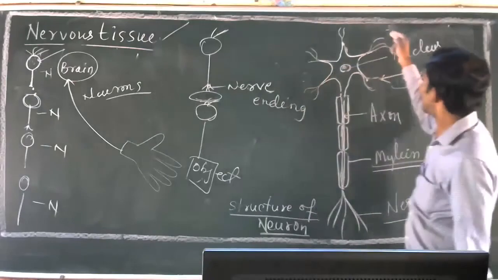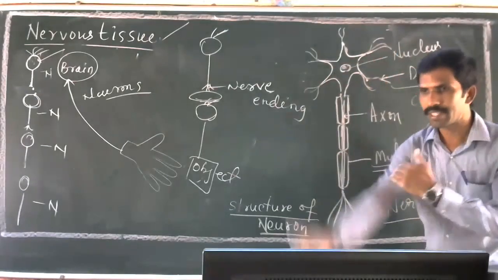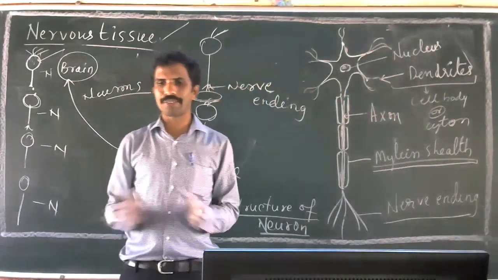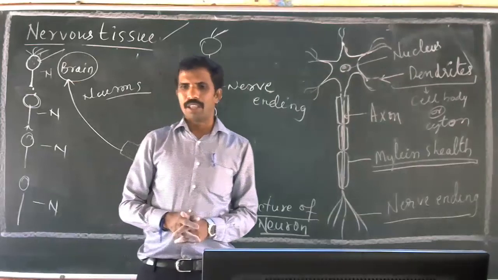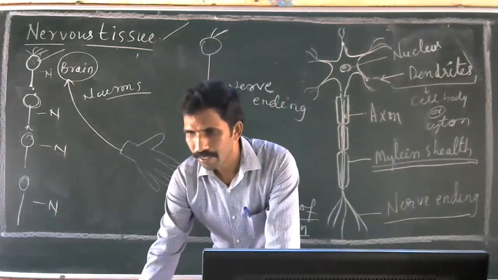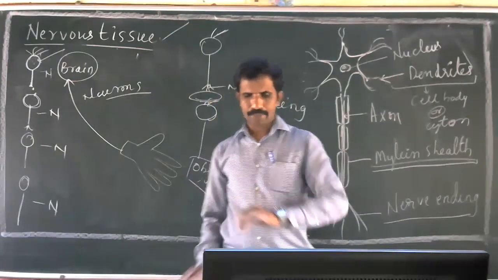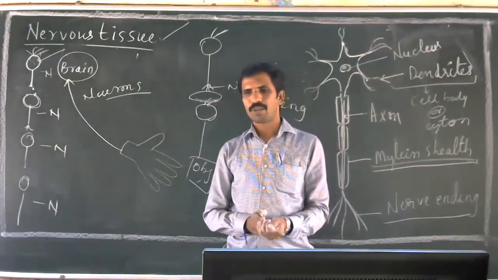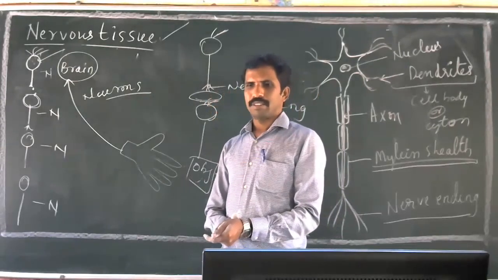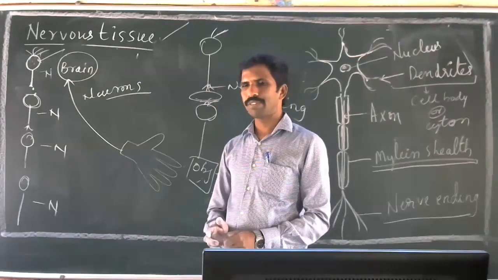Always the message is received from the dendrite and carried to the axon, and from the nerve ending it is transferred to the next neuron. This is about the animal tissue we have learned in the tissue chapter. With this we have completed the tissue chapter. We'll start one more chapter in chemistry, that is structure of atom.